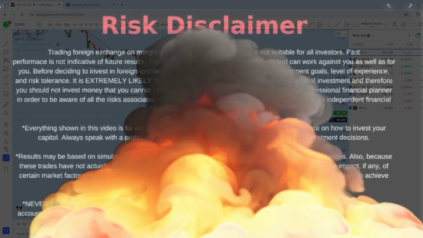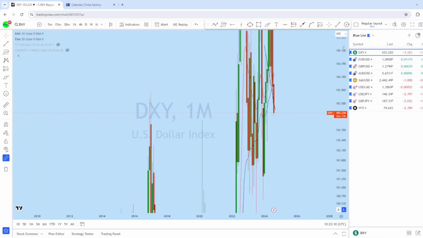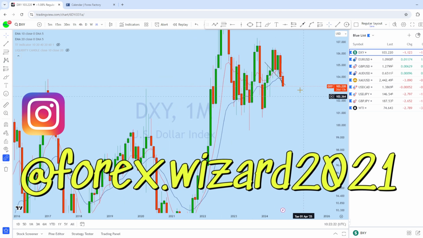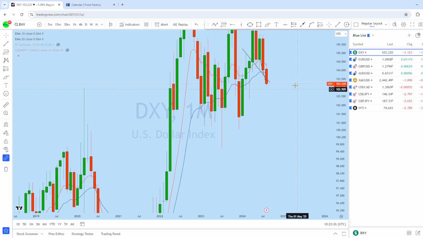Okay, traders, so let's begin with, first of all, DXY. We'll be looking at the highest time frame to see the overall direction in the market. Now, in the first 4 days of the month on DXY, as expected, we can see that there is a significant drop.